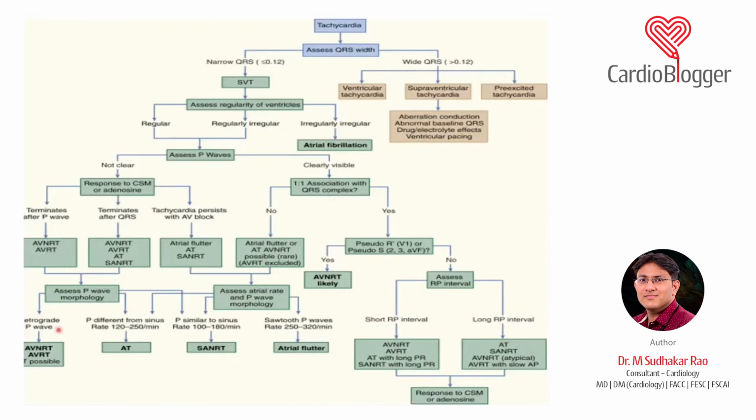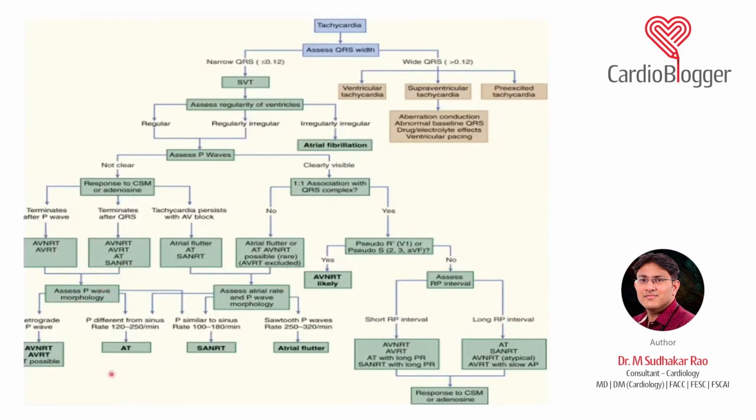Now on the other hand, you have to see the morphology of the P wave. Normally in a sinus tachycardia, the morphology of the P wave is similar to the morphology of the sinus wave. So if the morphology is similar, it is usually a sinus tachycardia or SA nodal reentrant tachycardia. If the morphology is different from the sinus node, it is usually an atrial tachycardia, and the rate is around 120 to 150. Most of it is a regular tachycardia, atrial tachycardia. P wave morphologies are different, and the PR interval varies. So these are the few important differentials about an atrial tachycardia.